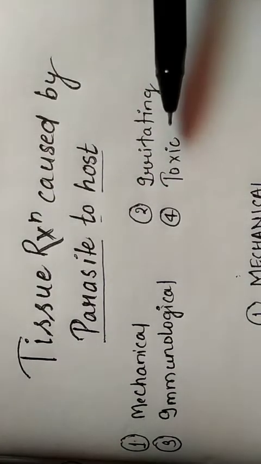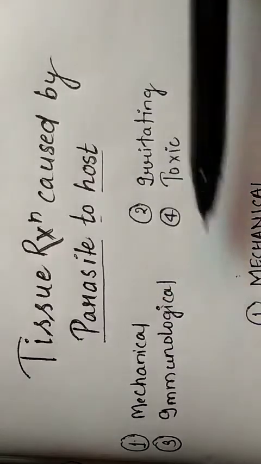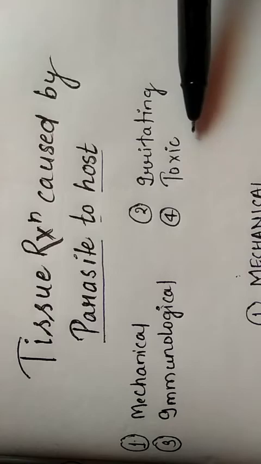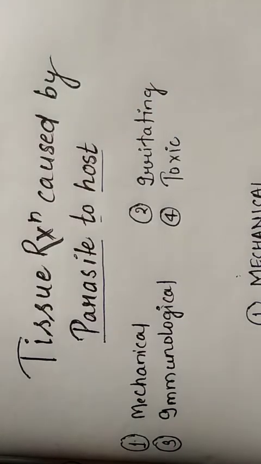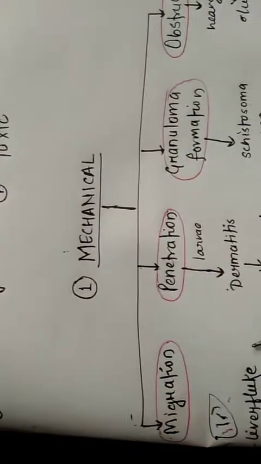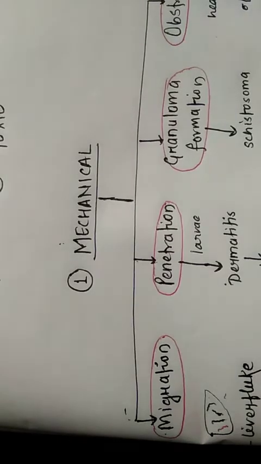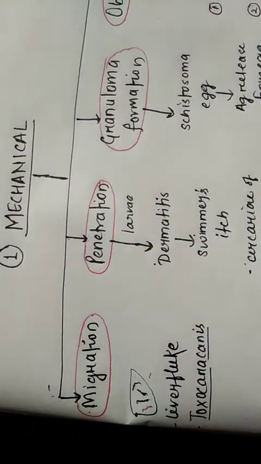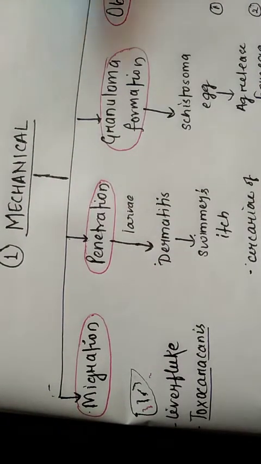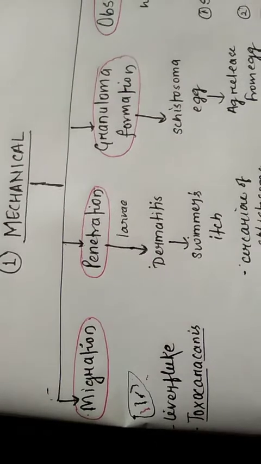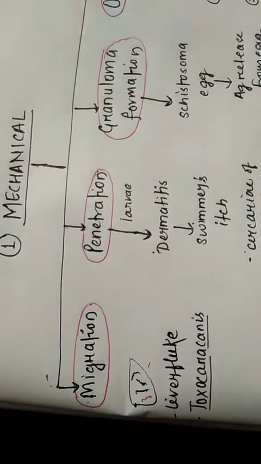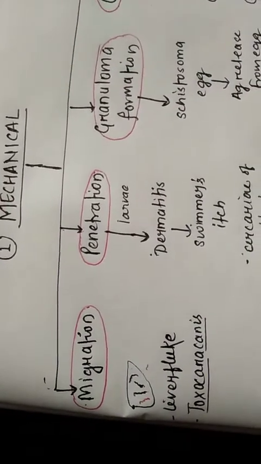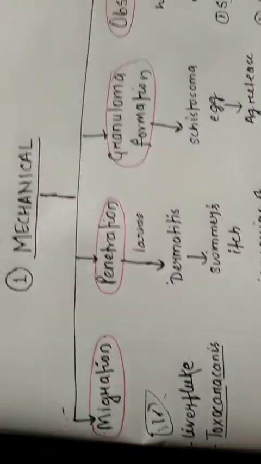The four major tissue reactions include mechanical tissue reactions, irritating tissue reaction, immunological tissue reaction, and toxic tissue reaction. Let's talk about mechanical tissue reaction. Major harm to the host is caused by mechanical tissue reactions. It includes migration, penetration of larva, granuloma formation, and obstruction.